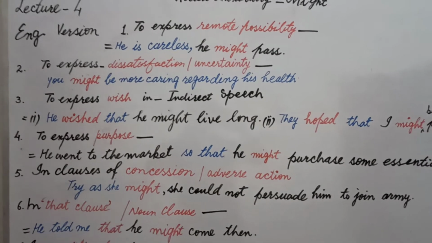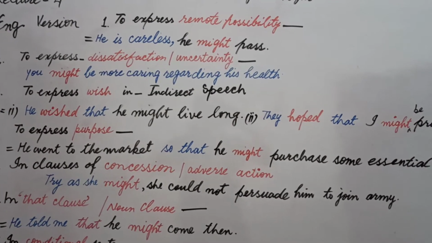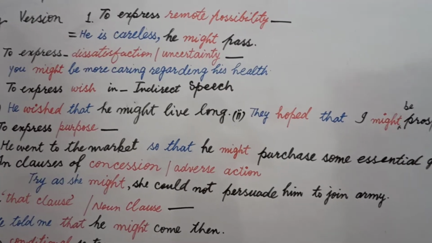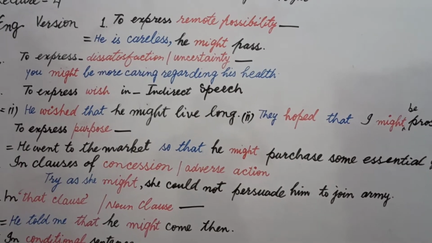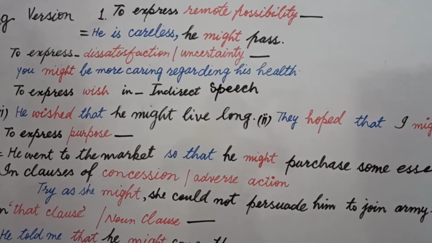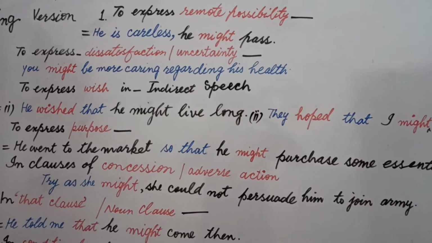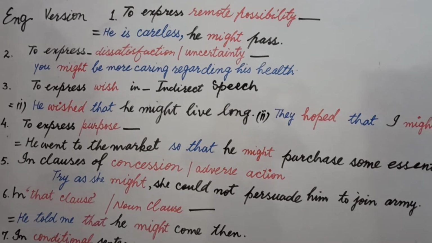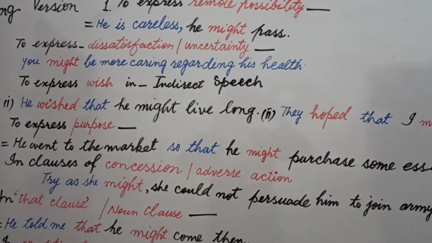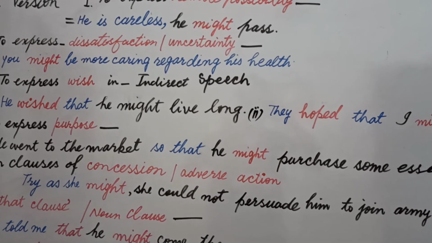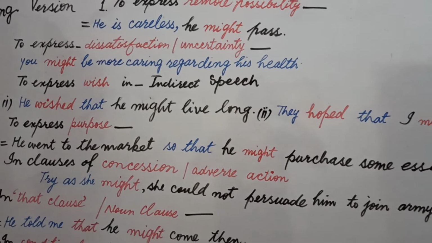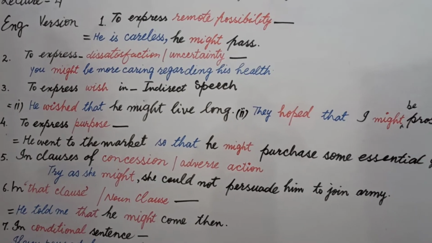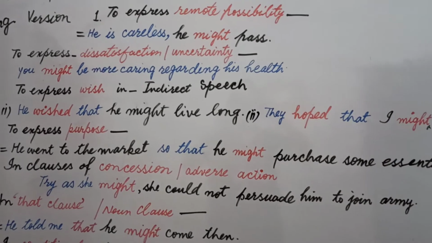Now come to the next rule. To express purpose. Whenever we have something on purpose, students, we use may or might. You have gone through this in conjunctions. After so that you may use may or might. He went to the market. This went is in past. It means the first part, the clause that is written before so that, is in past, then you use might. If it is in present, you use may. He went to the market, so that he might purchase some essential goods or anything.